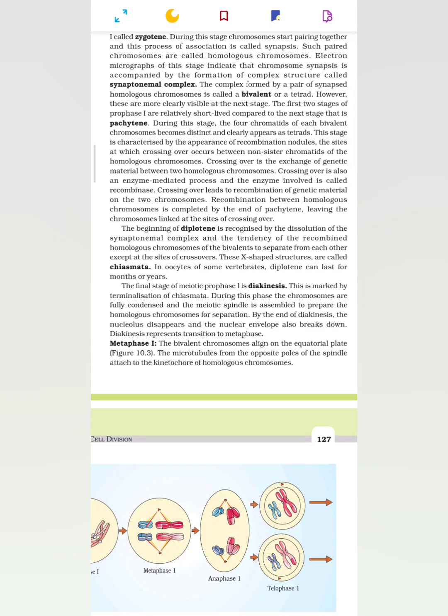The final stage of meiotic prophase I is diakinesis. This is marked by terminalization of chiasmata. During this phase, the chromosomes are fully condensed and the meiotic spindle is assembled to prepare the homologous chromosomes for separation. By the end of diakinesis, the nucleolus disappears and the nuclear envelope also breaks down. Diakinesis represents transition to metaphase. Metaphase I. The bivalent chromosomes align on the equatorial plate. Figure 10.3.